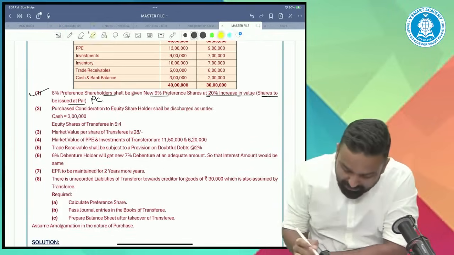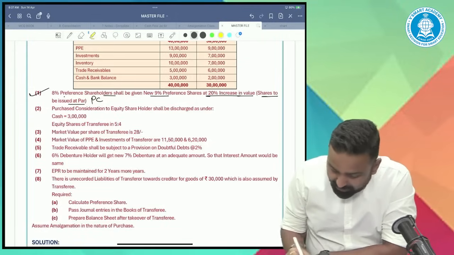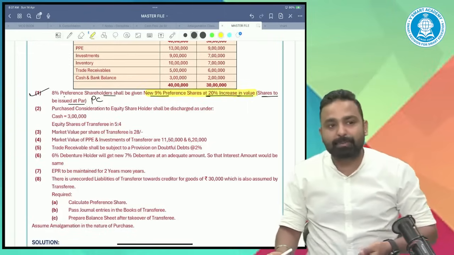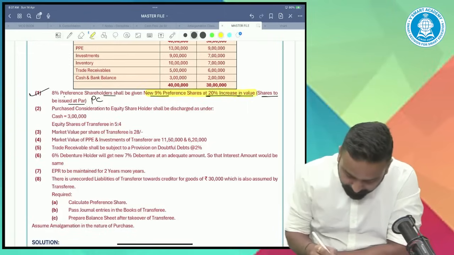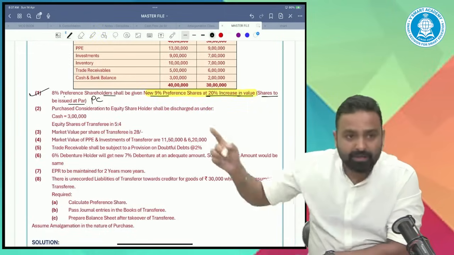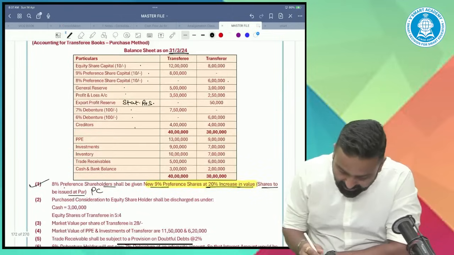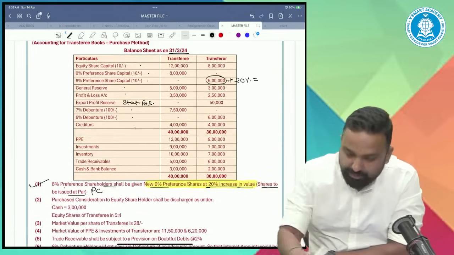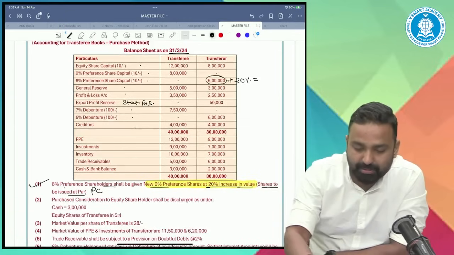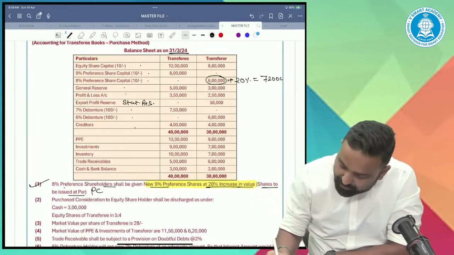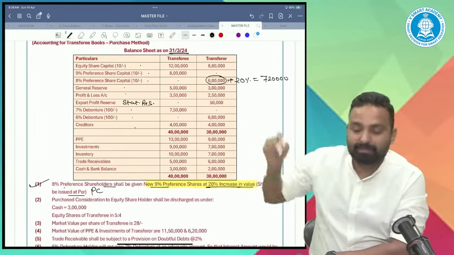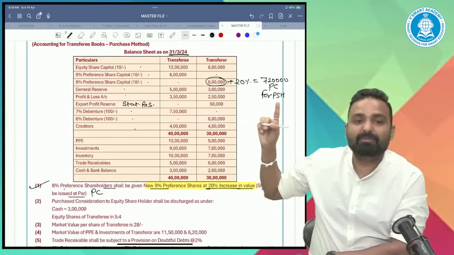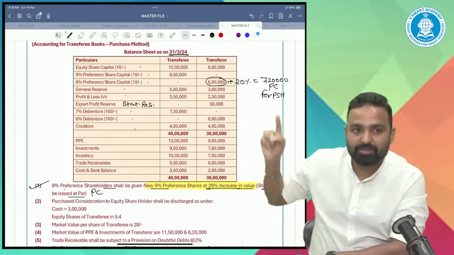So how much are we giving them? We'll give them new preference shares at 20% increase in value. In rough, what is the value? The value would be 6 lakh plus 20%, which is 7 lakh 20,000. It's 7 lakh 20,000 PC for preference shareholders. Guys, understood? Yes or no?